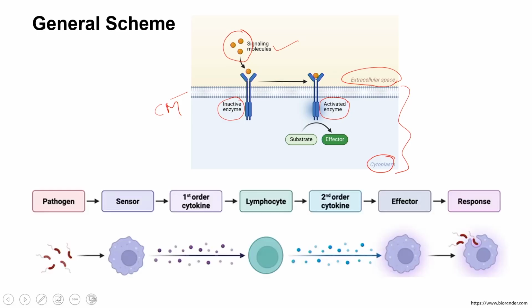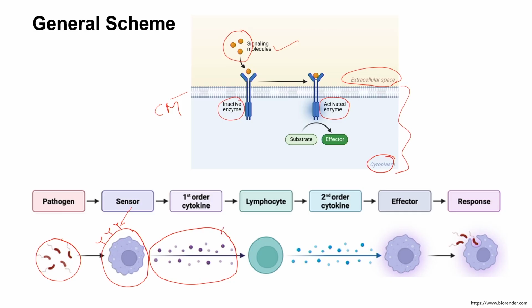The second is, let's just take an example of a pathogen. Suppose this pathogen is entering the host body. There are sensors which we'll discuss a little later. These are, suppose, the antigen presenting cells, or the cells which can encounter the pathogen. They have certain kinds of molecular structures on their cell surface which we call sensors, and these sensors can sense the pathogens. And post activation, since we understood that this binding can lead to the production of some chemicals, these are called cytokines, and these cytokines will be produced into the system.